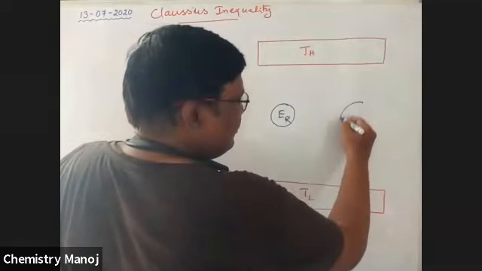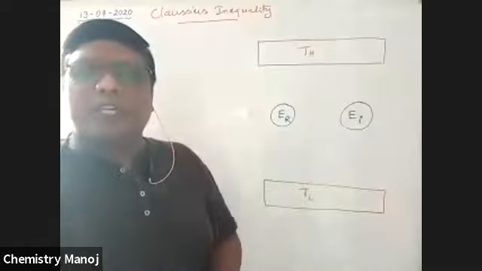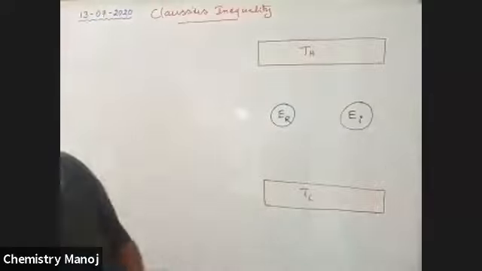There are two engines operating in cyclic processes. One is the reversible case, another is the irreversible case.